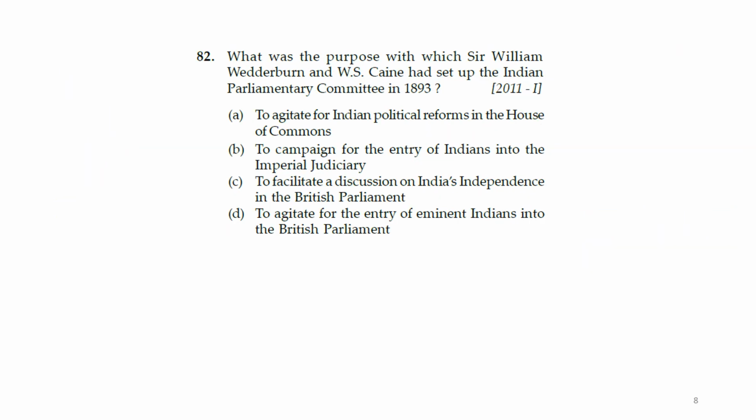Next question: what was the purpose with which Sir William Wedderburn and W. Skene had set up the Indian Parliamentary Committee in 1893?